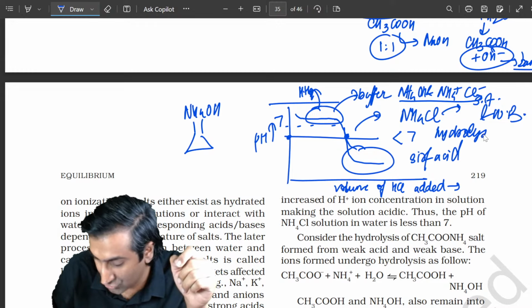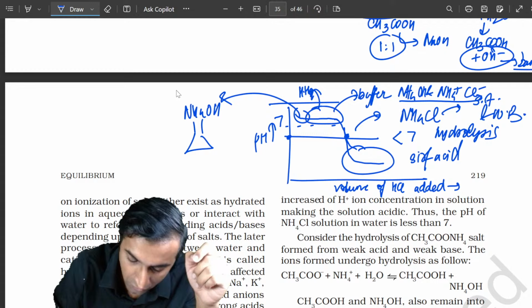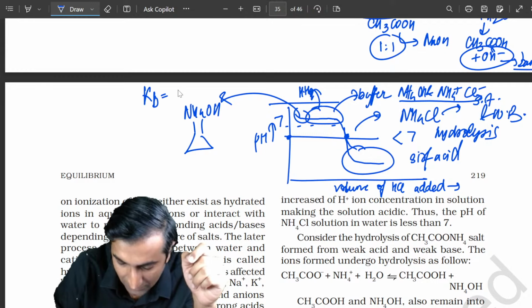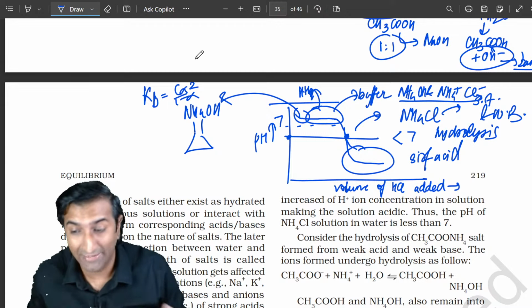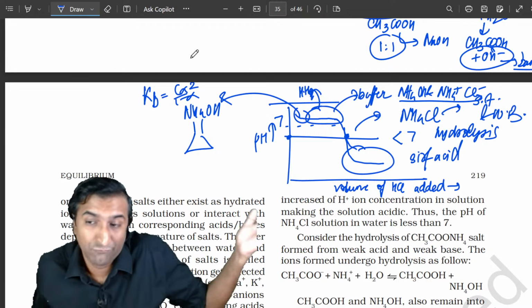और यहां पे शुरुआत में होगा you will have that simple thing where you go we do Ka, और सॉरी in this case Kb is equal to C alpha square by 1 minus alpha. पूरा आयोनिक इक्विलिब्रियम एक ग्राफ में खत्म. I told you 30 seconds, maybe I took a minute, but whoop, big whoop.